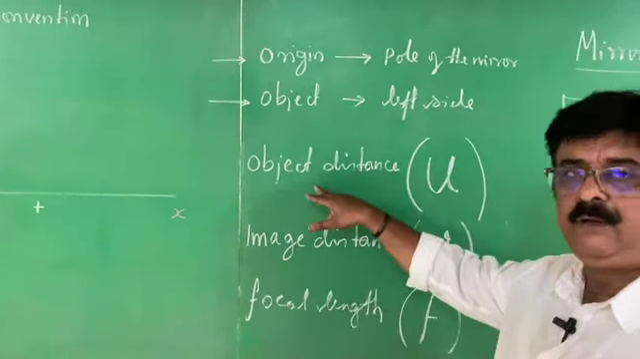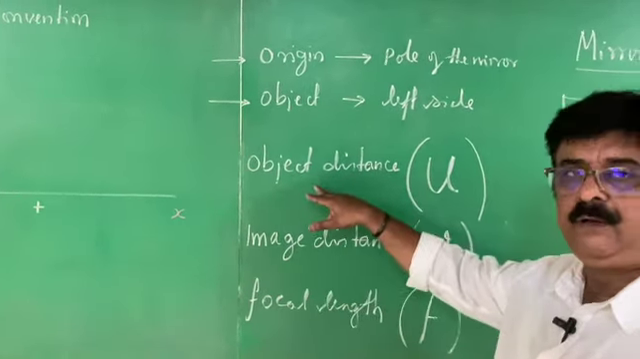Which is always negative? Object. Always negative. What about focal length? If it is concave, negative. If it is convex, positive. What about image? Try to understand. If it is a real image, we should get negative. If it is a virtual image, we should get positive. This is the idea. Very simple. Very easily we can understand.